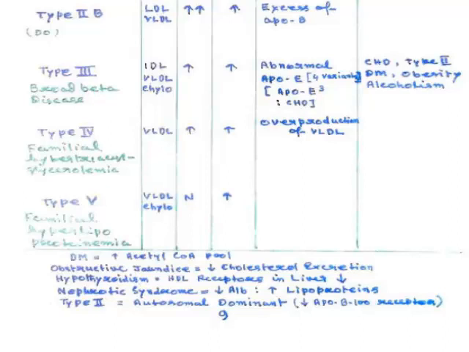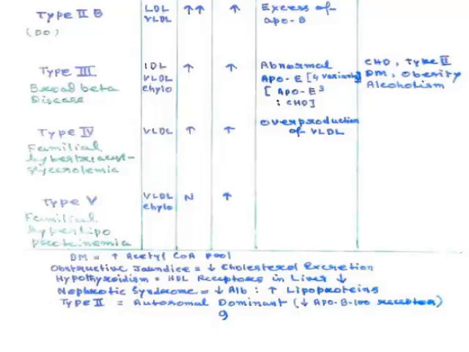How these lipids are measured will be taken in another class. Here we are going to discuss the particular type of lipoprotein which is altered,